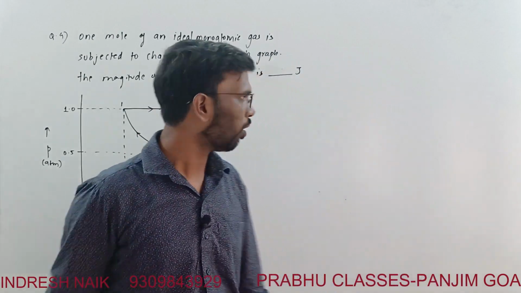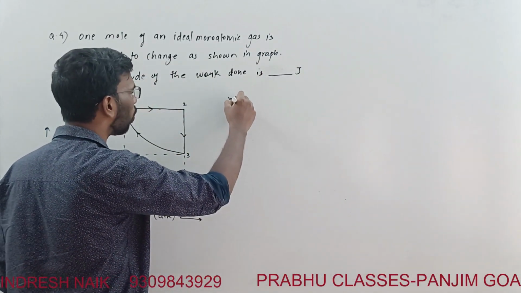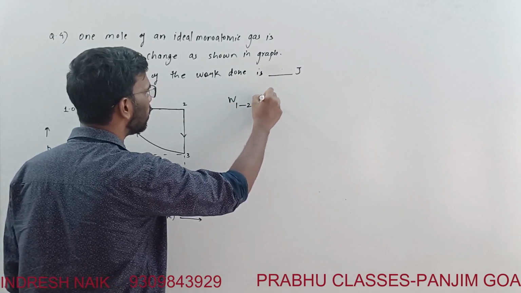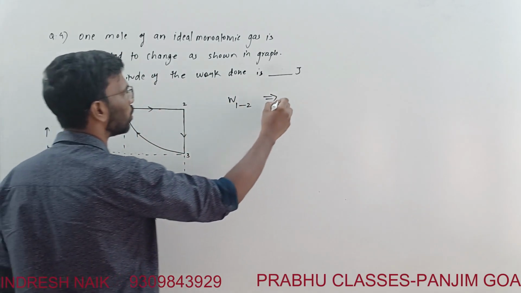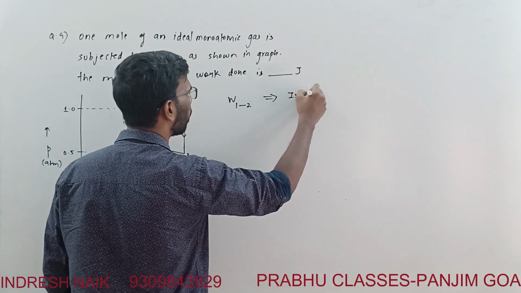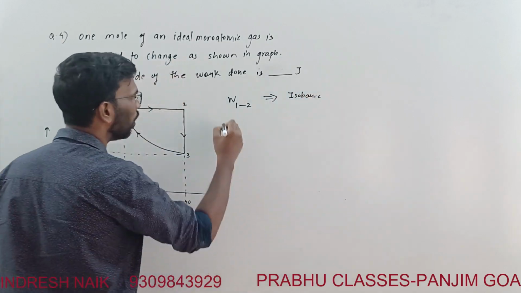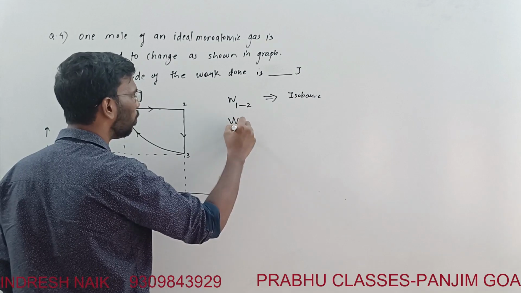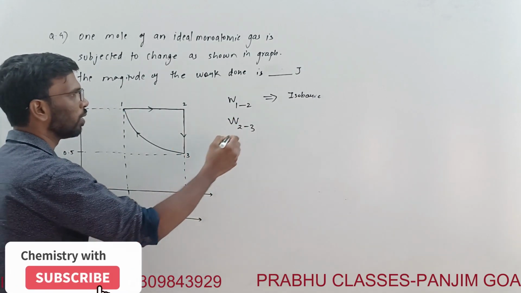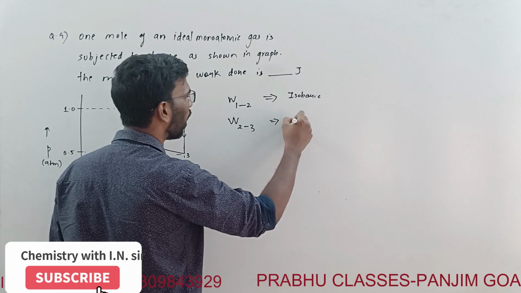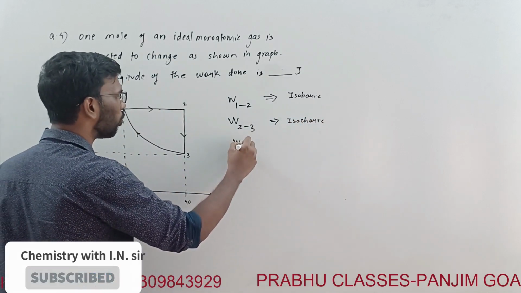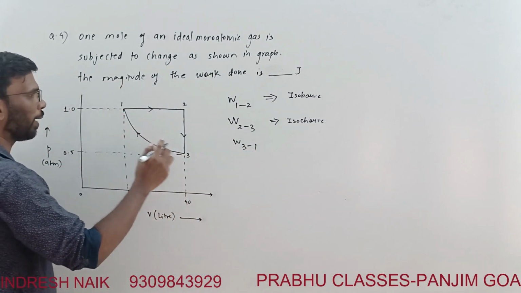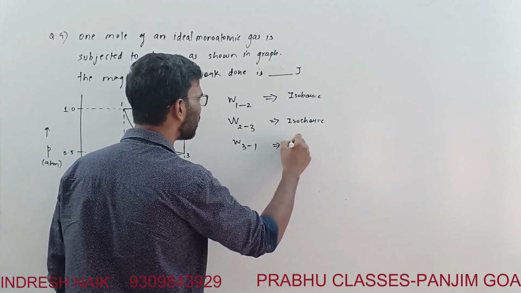See, the work done from 1 to 2: if you see, the pressure is remaining constant, so it is isobaric. Work done from 2 to 3 is an isochoric process. And from 3 back to 1 it is isothermal.